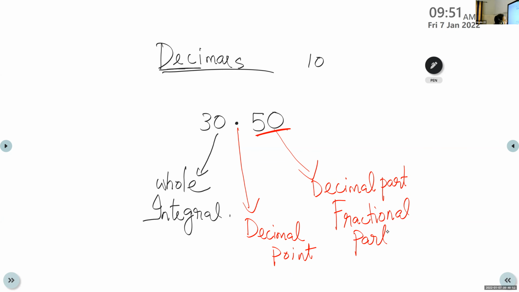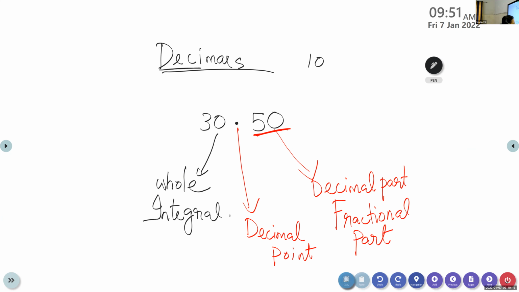Yes, ma'am. Then how to read this number, Vaiga? How you can read this number, Vaiga? Can you read the number? 30.50. Very good. 30.50. After the decimal point, we will split the number and read.